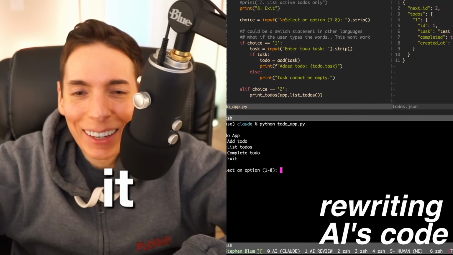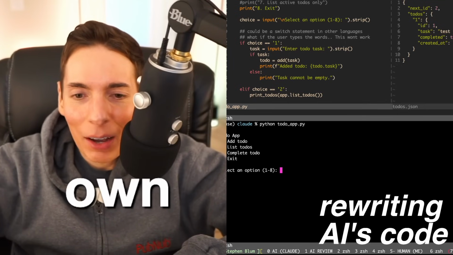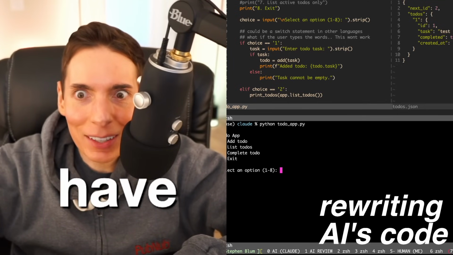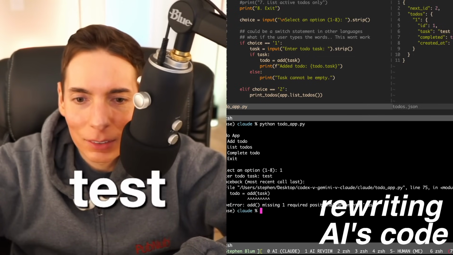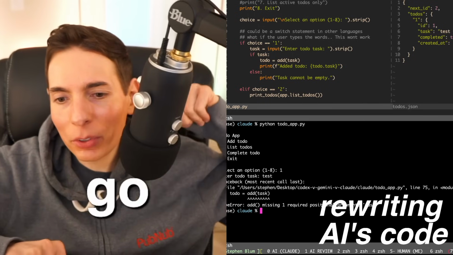Task input. It ran all on its own. I was expecting it to crash or have some sort of syntax error somewhere. All right, let's do 1. Enter to do test. Okay, so there it goes. It crashed.